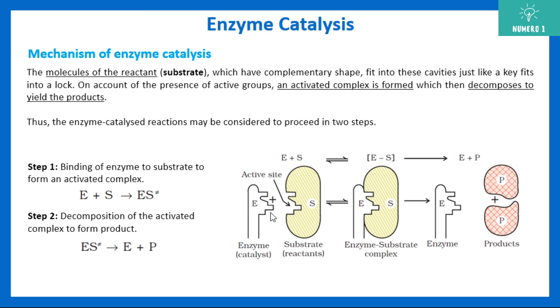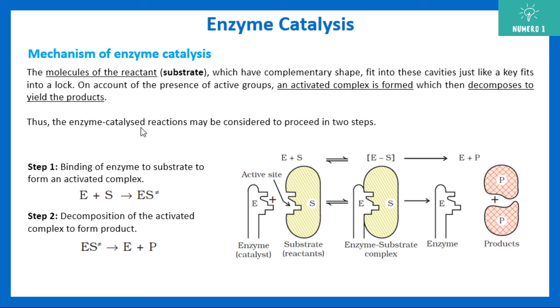The enzyme comes and gets attached to the activated site. You get the activated complex, or enzyme-substrate complex, and then the products are formed. The activated complex is formed, and then it decomposes to yield the final product.